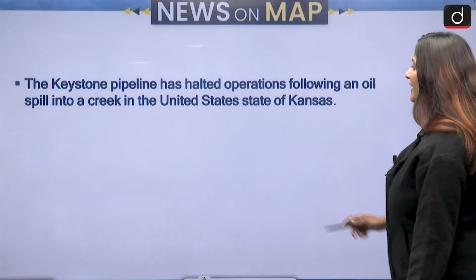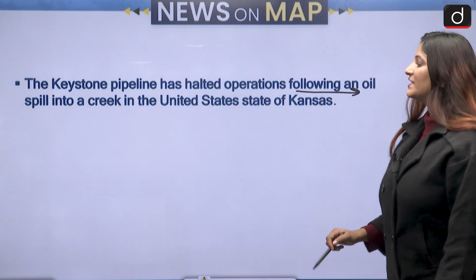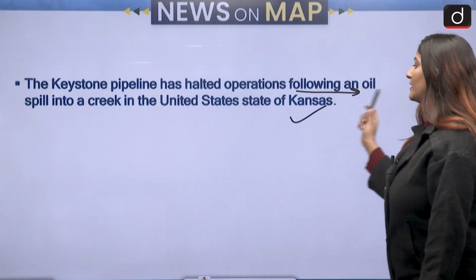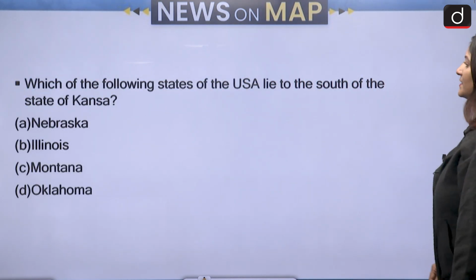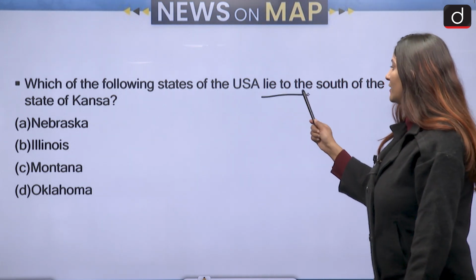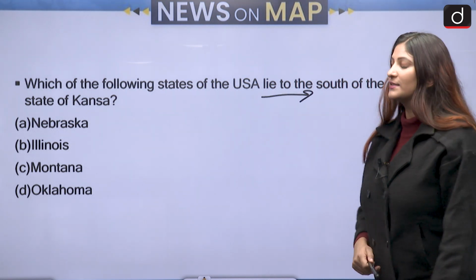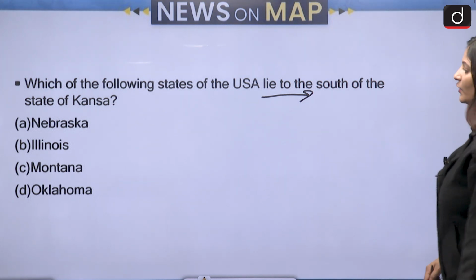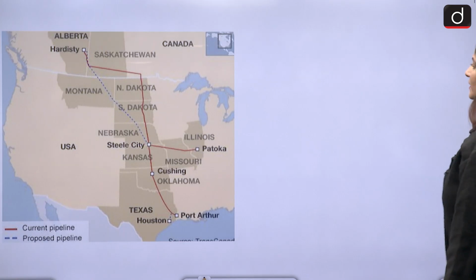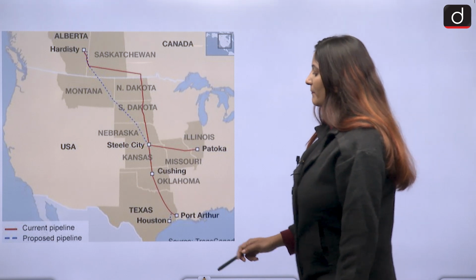The Keystone Pipeline has halted operations following an oil spill into a creek in the United States state of Kansas. So let us see which of the following states of the USA lie to the south of the state of Kansas. This is the question. Nebraska, Illinois, Montana, Oklahoma. Let us see. This is the Keystone Pipeline.